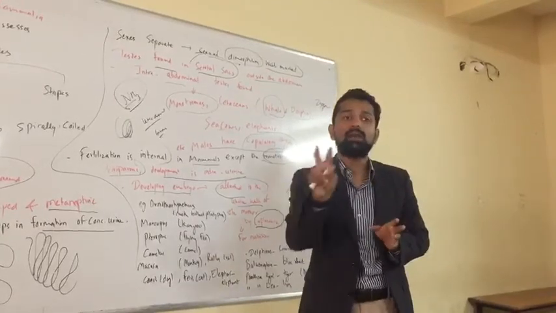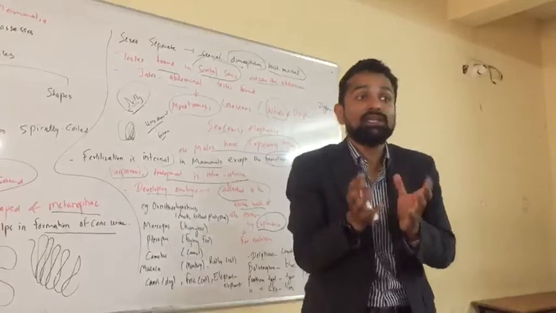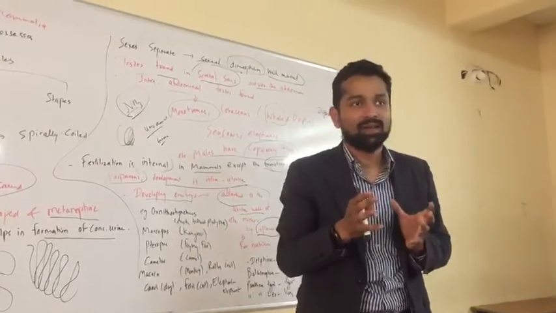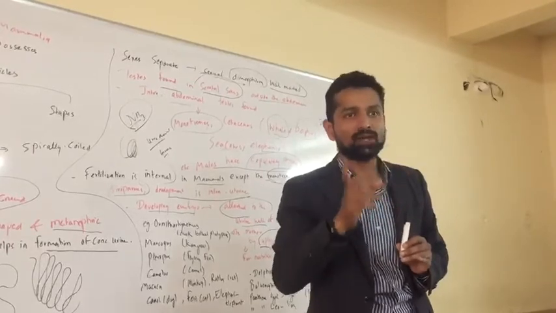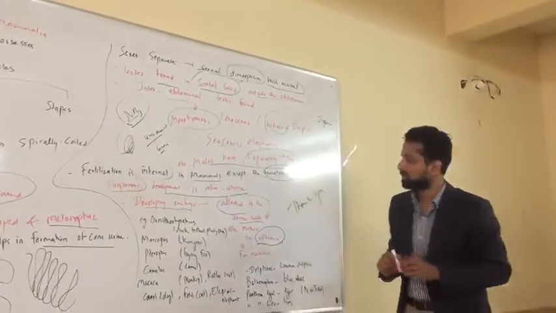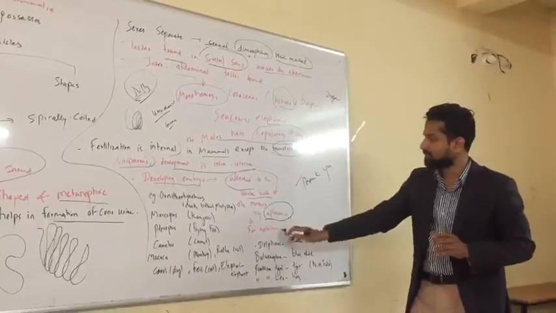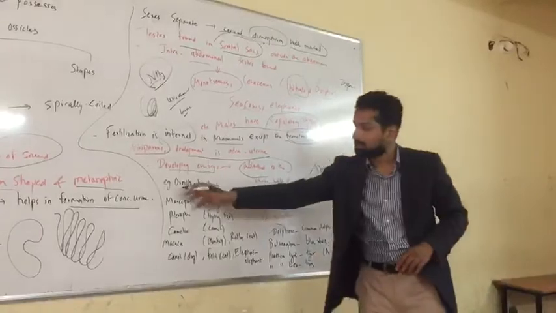That means the baby's kidney is not functioning at that time. When he comes out, it will learn to function. So on behalf of the mother, the placenta functions for the baby. You understood this much? Yes. And these are all examples we can see.